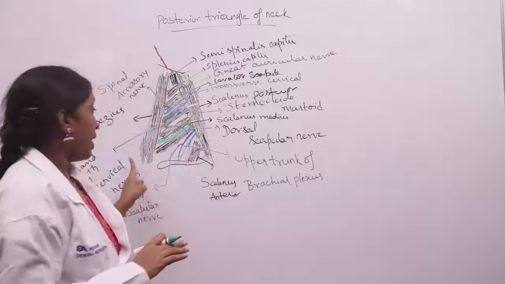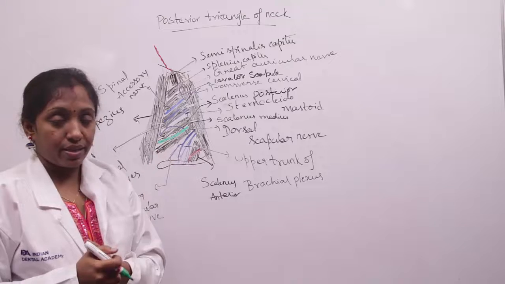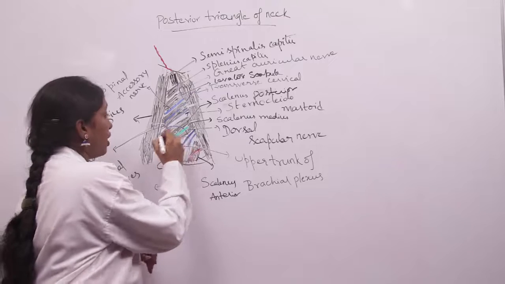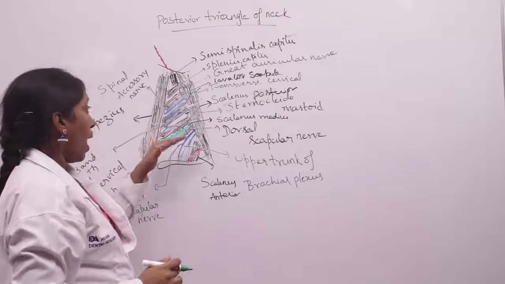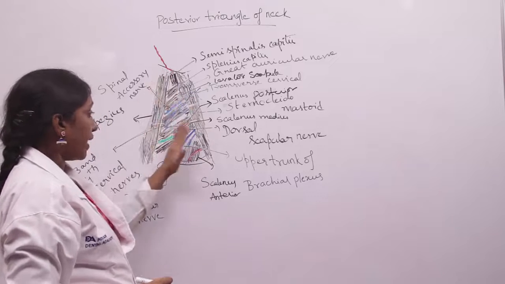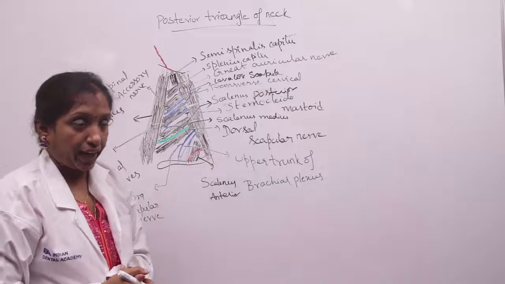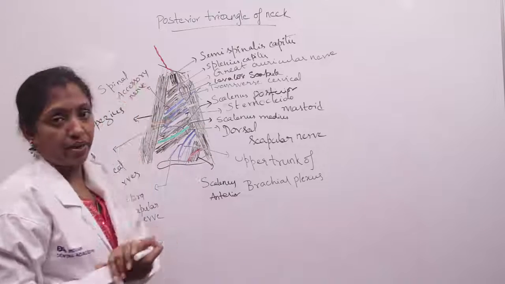So the inferior belly of omohyoid arises from the suprascapular notch, and this inferior belly of omohyoid divides the posterior triangle of the neck into the upper occipital triangle and the lower subclavian triangle. So coming to the upper occipital triangle.